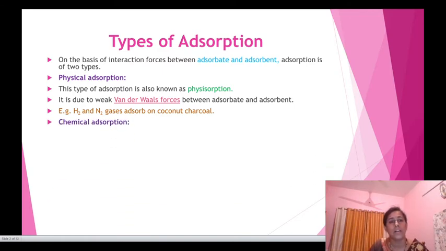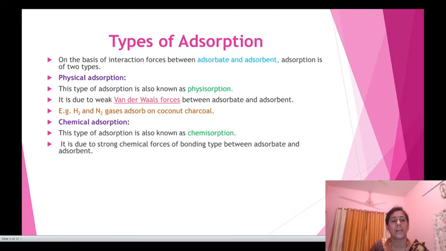Now, the second type of adsorption is chemical adsorption. This type of adsorption is also known as chemisorption. Like physisorption, chemical adsorption is also known as chemisorption. This chemical adsorption is due to the strong chemical forces of bonding between the adsorbate and adsorbent. But in physical adsorption, it is due to the weak van der Waals forces of attraction between the adsorbate and adsorbent.